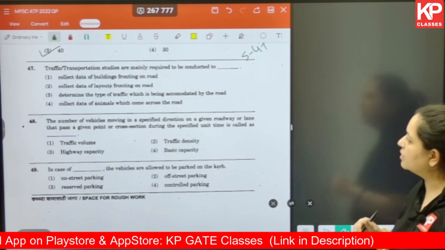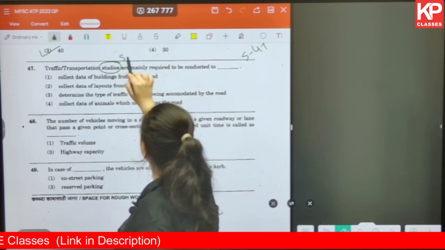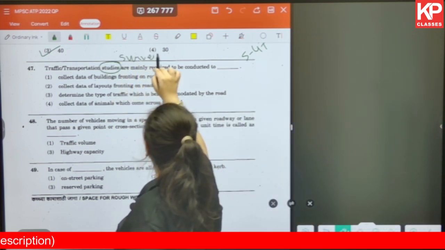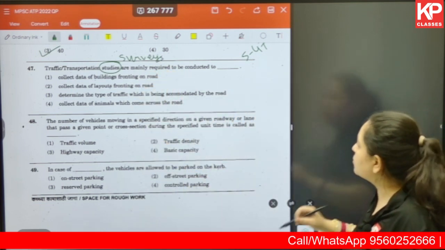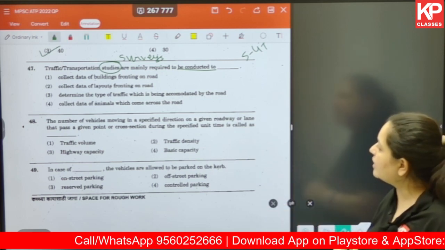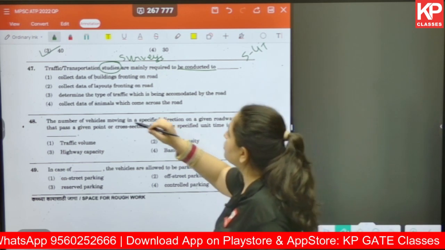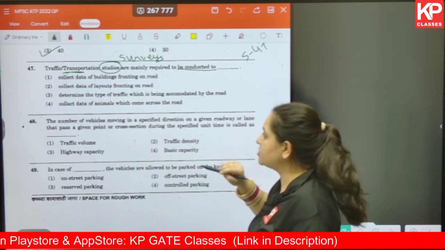Traffic or transportation studies, which are also called surveys. Any kind of surveys are usually conducted to collect some form of data. So these are mainly required to be conducted to first collect data of buildings fronting on road. Just by looking at the question, we know that it has something to do with traffic or transportation.